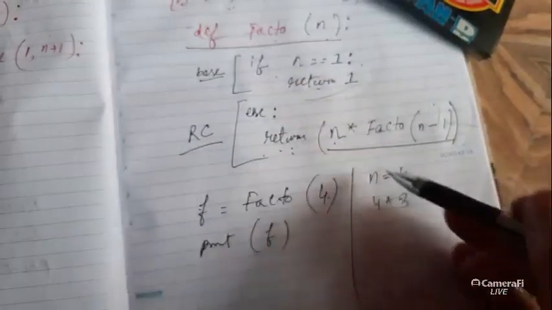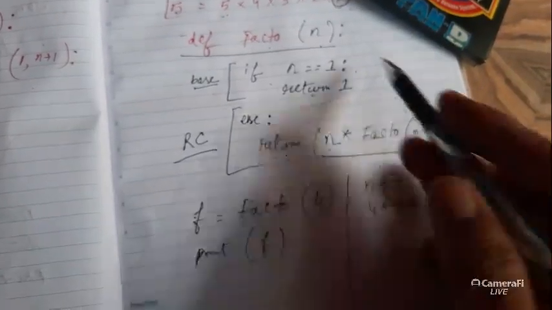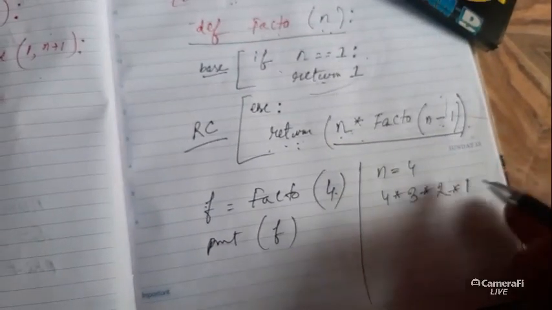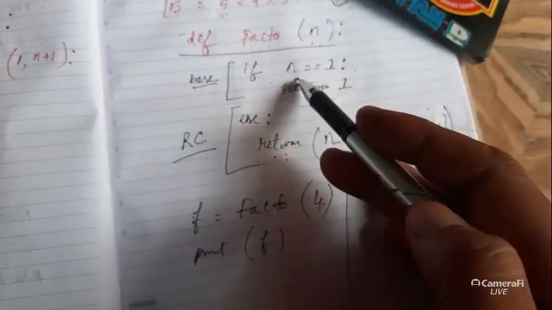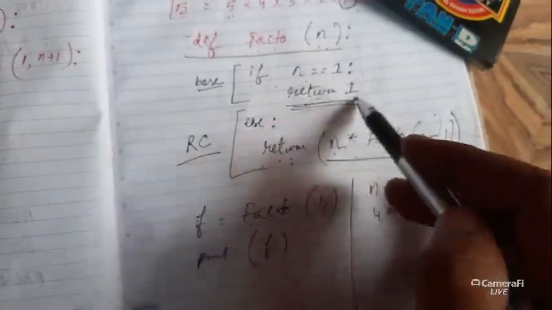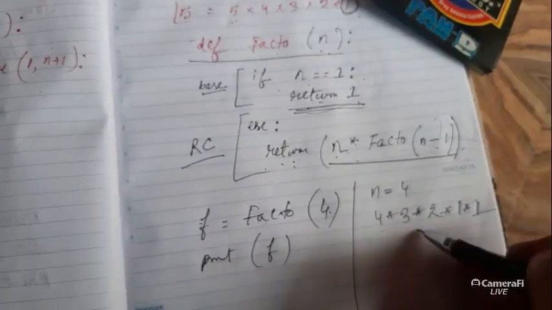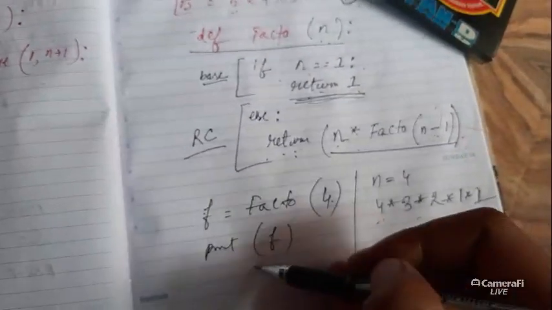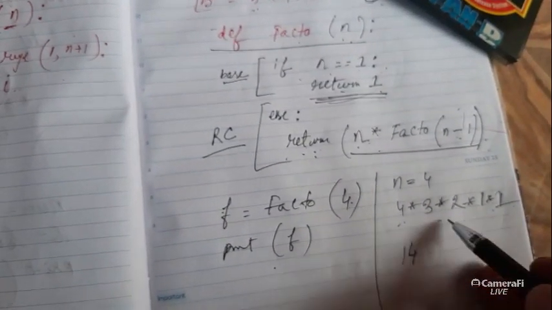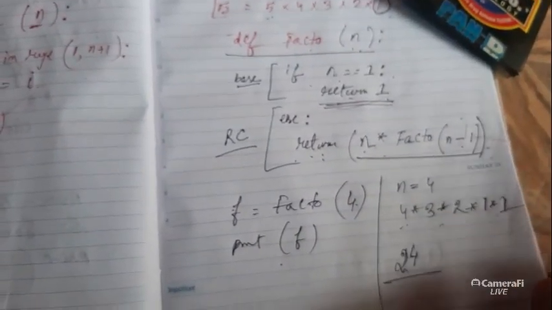Then when 3 comes here, 3 into 3 minus 1, that is 2, will be sent to the function again. Then again 2 will come here, 2 into 2 minus 1, 1 will be sent here. Now n becomes 1, so this condition becomes true, and it will return 1 to this area. Ultimately it goes like 4 into 3 into 2 into 1, and it will return the value 24. So, this is our second example of recursion.